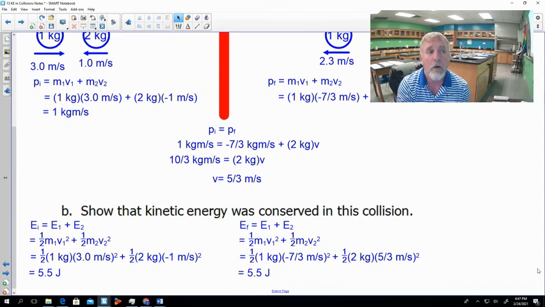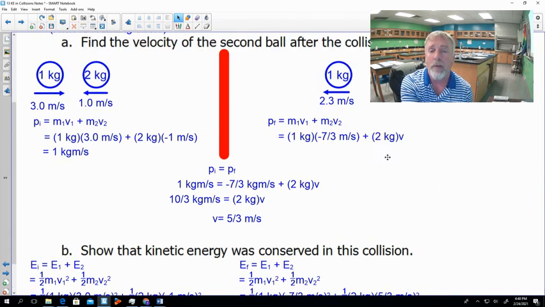Okay. Those are just some quick examples of how we do energy and momentum conservation to help us solve problems. We could have done this problem up above without even knowing what our final velocity was for our first ball. It just made our math a little bit more complicated, but we could have done it. We could have figured out both the velocity of the second ball and the velocity of the first ball, using this approach of conservation of momentum and conservation of energy.